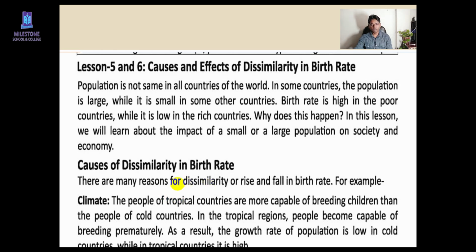You know, almost 9 months we feel hot, and 2 or 3 months we feel cold. That's why Bangladesh is a tropical country. In the tropical country, birth rate is high, but in the winter or cold-based country, birth rate is low.